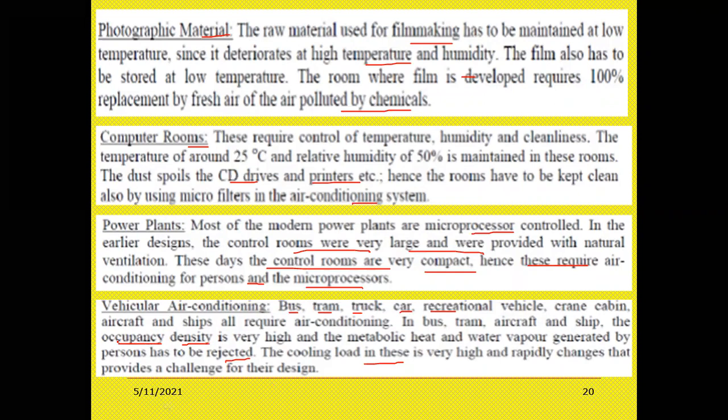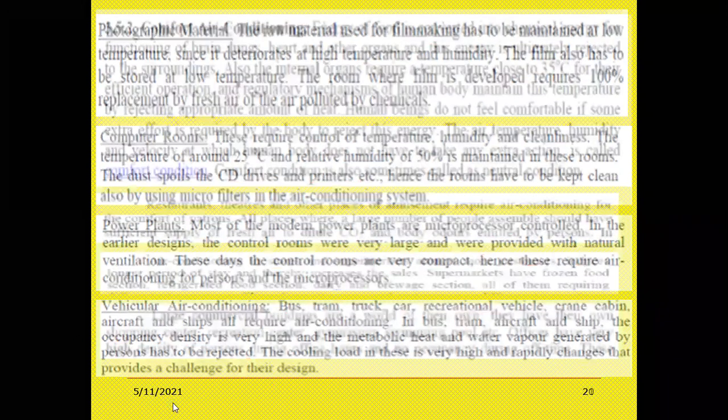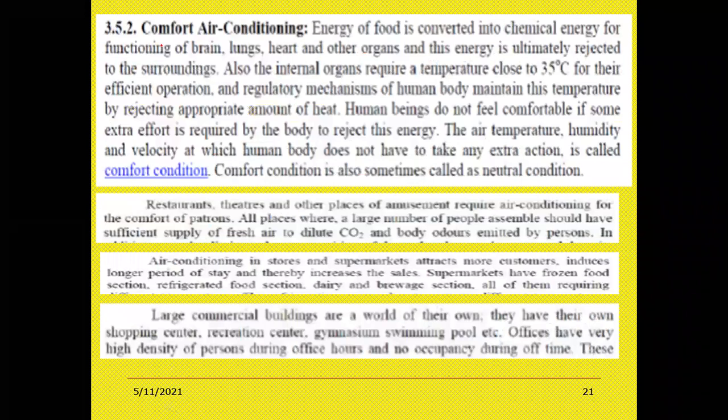So in the same way, the fruits, vegetables, poultry, fish, milk, dairy products also require air conditioning, right? So these are the real time examples where these things are used. In that air conditioning, industrial, second one is comfort air conditioning.